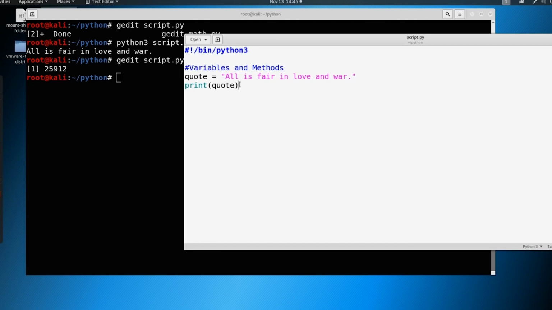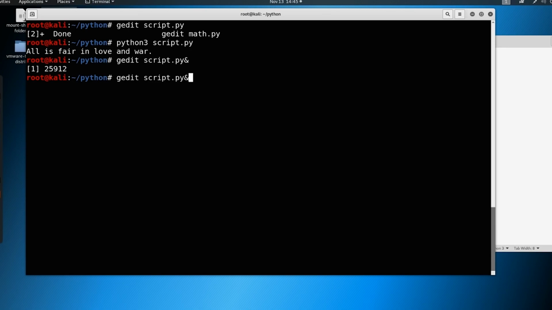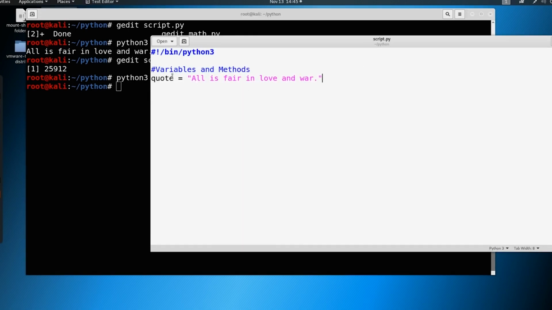So if we didn't put the print in here, we can copy this and just delete it. If we save this and we go to print this now, there's nothing telling this to print. So we have quote, and we have a quote stored in our quote variable, but nothing instructing it to print. So we can leave the print back in there, just copy and paste it back, and now it'll print that quote.